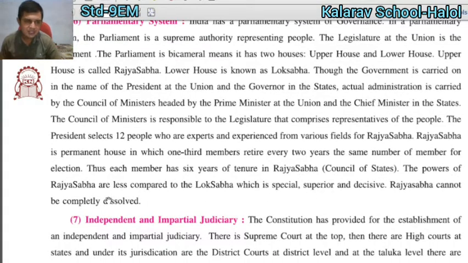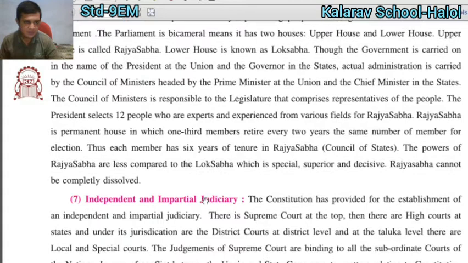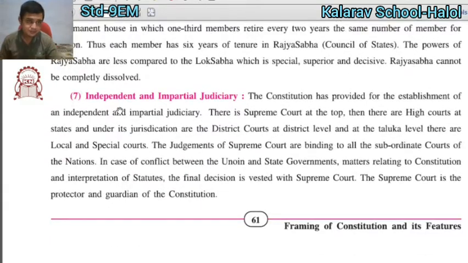The powers of the Rajya Sabha are less compared to the Lok Sabha. Lok Sabha's powers are more compared to the Rajya Sabha. So Lok Sabha is more powerful than Rajya Sabha. Rajya Sabha cannot be completely dissolved.